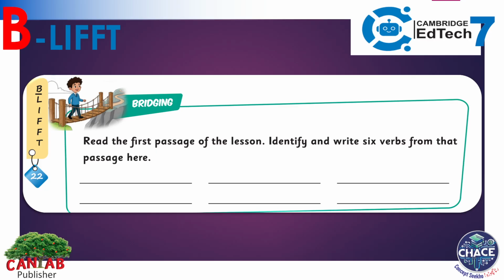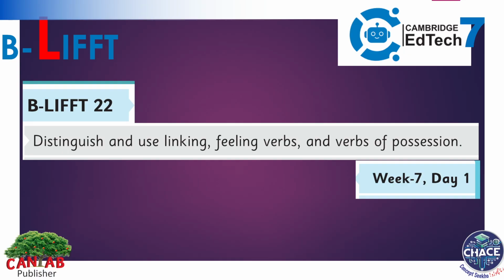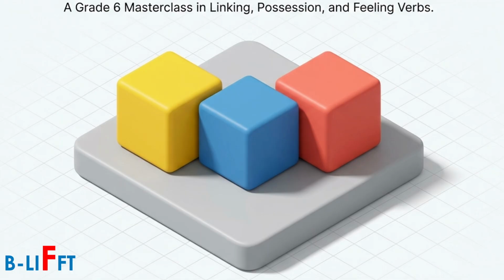Here's the bridging. I hope you have solved it, and here is the answer of that bridging. Today we have belief number 22, in which we have to distinguish and use linking, feeling and possession verbs.